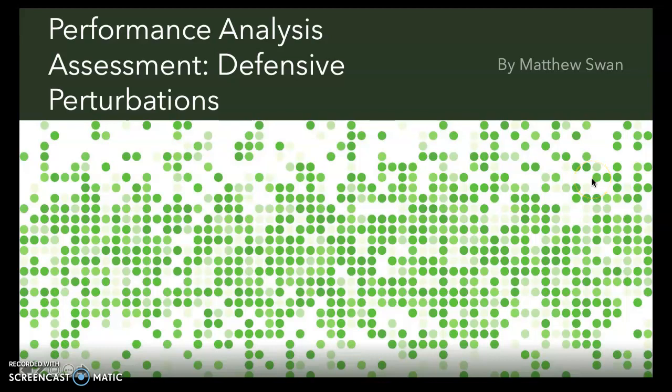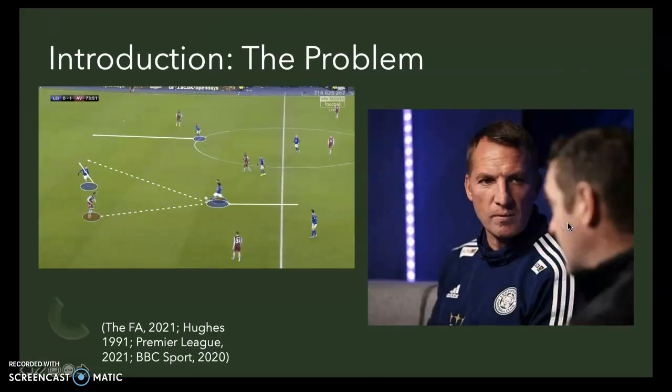Hello and welcome to my performance analysis assessment on defensive perturbations made by Leicester City. For my performance analysis research, my focus was on the 2019-20 season, more specifically how Leicester lost possession and the outcome of this loss. Possession loss is a major issue in football, as the FA 2021 state that the key aim of football is to penetrate the opposition defence.